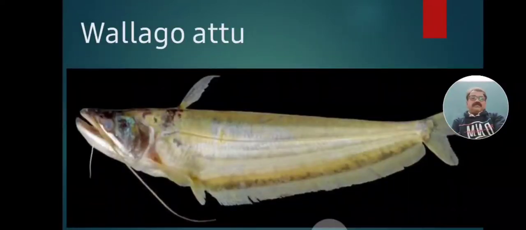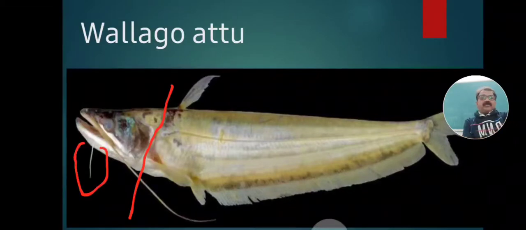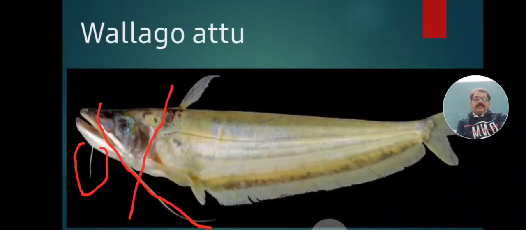This is another fish, the Valiagottu. This is the head. These are the mandibular barbels present on the lower jaw. Barbels are antennule-like sensory structures. The barbels developed on the lower jaw are called mandibular barbels, which are short. The barbels developed on the upper jaw are called maxillary barbels.